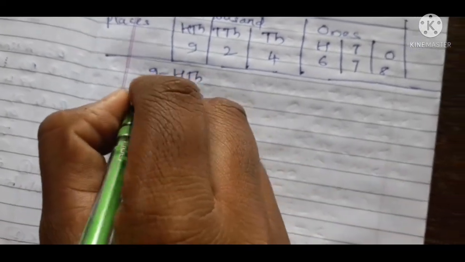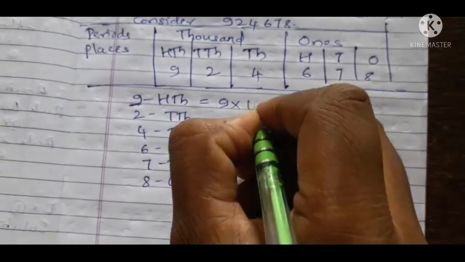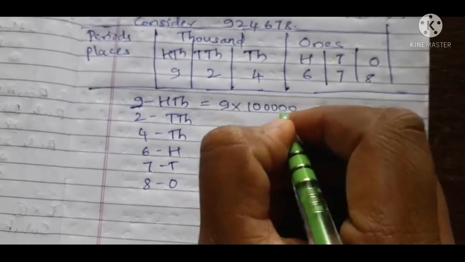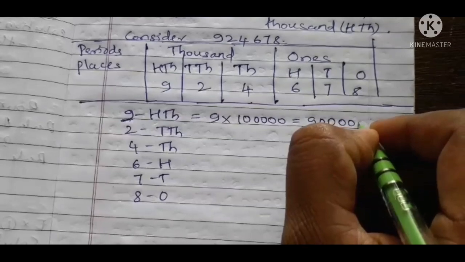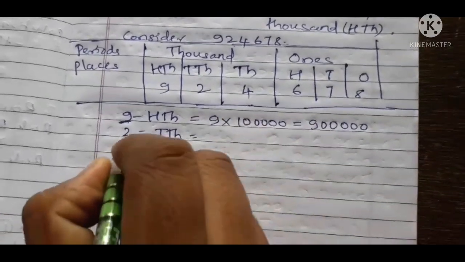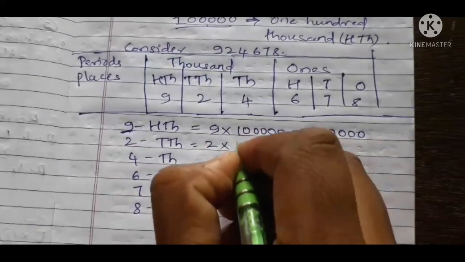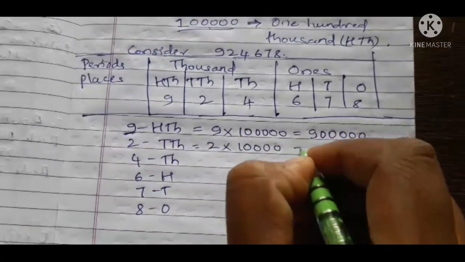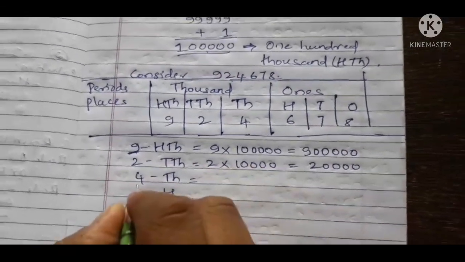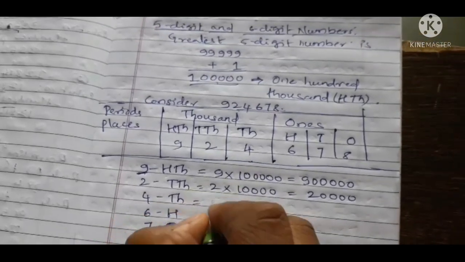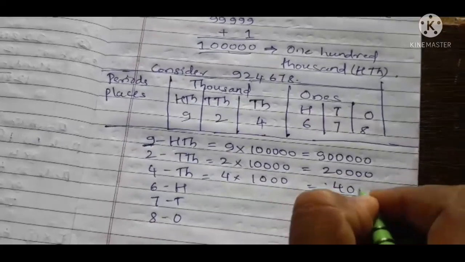What is the place value of this 9? It is 9 into 100,000, which is 900,000. The digit 2 is 2 into 10,000, which is 20,000. The digit 4 is 4 into 1,000, which is 4,000.